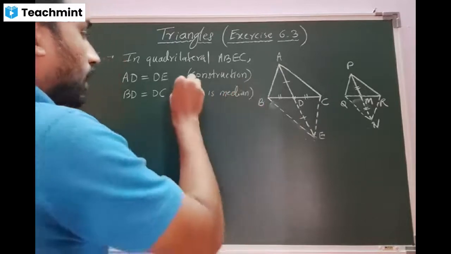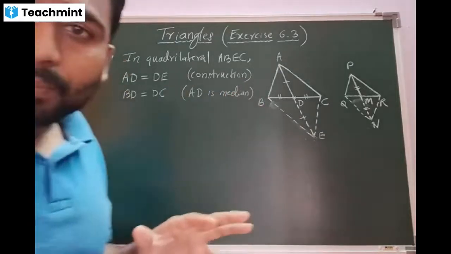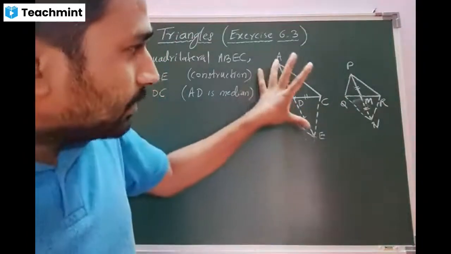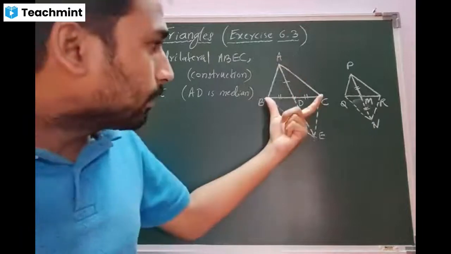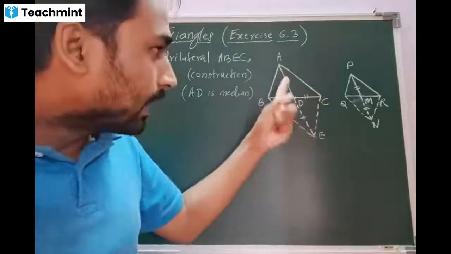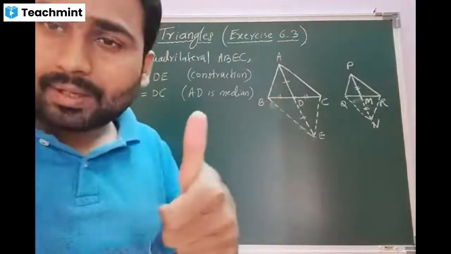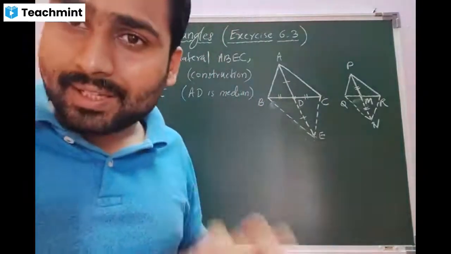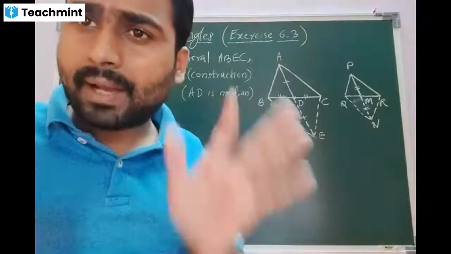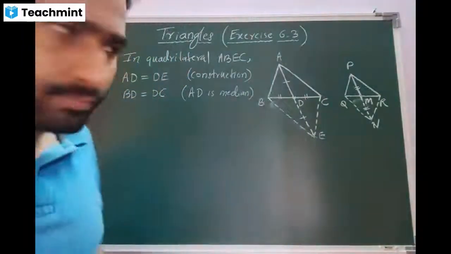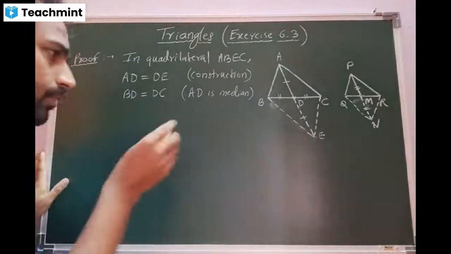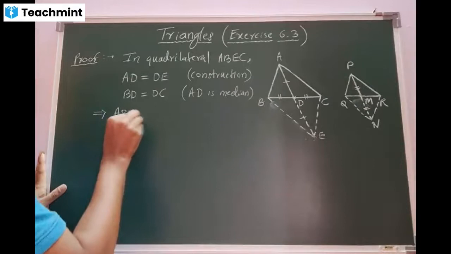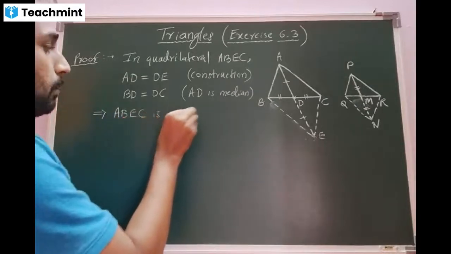Now, look at the concept in a different manner. Property of a parallelogram: this AE is one diagonal, BC is the other diagonal. Diagonals are bisecting each other. Am I correct? Diagonals bisecting each other happens only in a parallelogram. Am I correct? Right. This implies ABEC is a parallelogram.